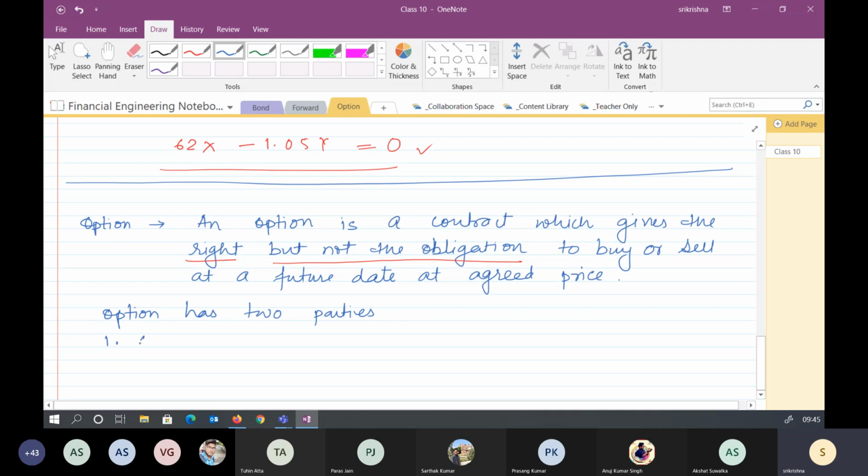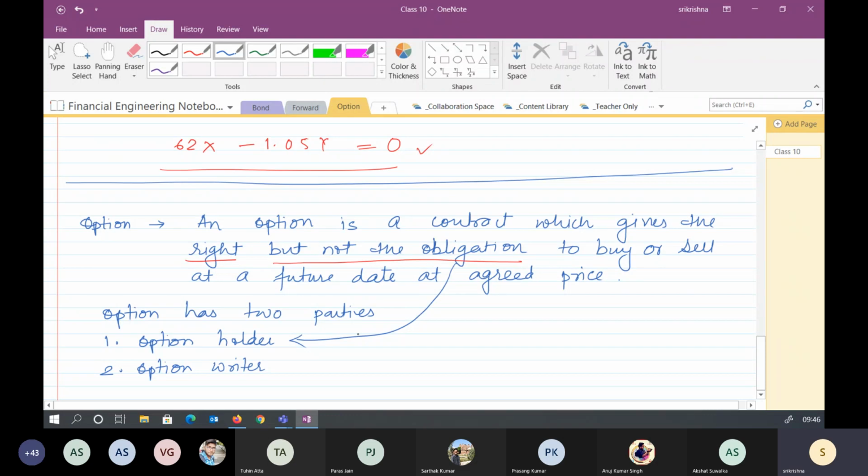The first is the option holder, and the second is the option writer. So for any option, we have two parties, holder and writer. In the case we assumed, Ashish was the option holder and Akshat was the option writer. This right and obligation belongs to the holder.